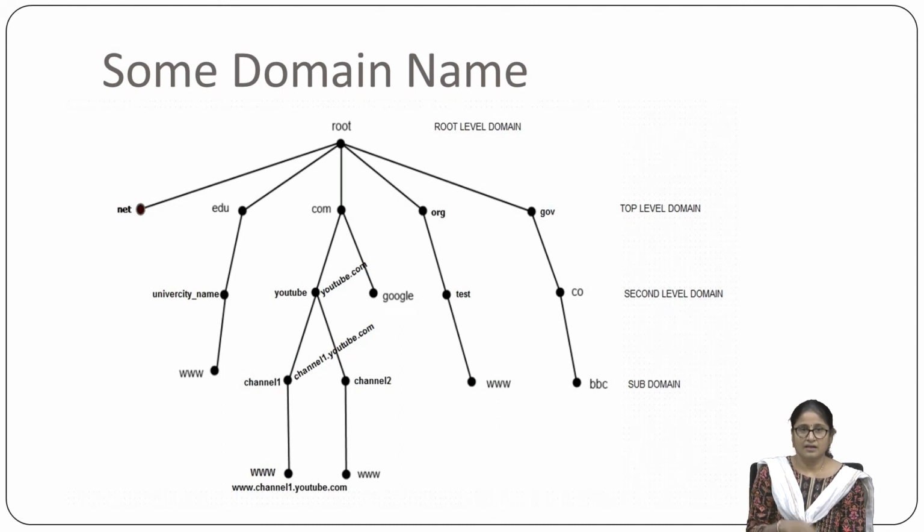You can see this hierarchy, for example YouTube, so youtube.com. Now in YouTube, if we have multiple channels, channel 1 comprises its corresponding name, channel1.youtube.com. If there is a channel 2, channel2.youtube.com. This way we can form domain names on different levels of the hierarchy.